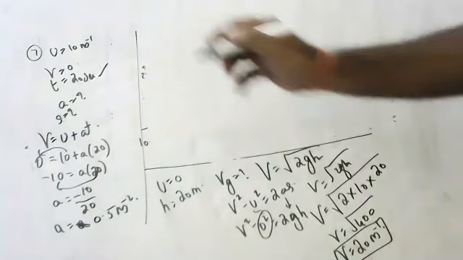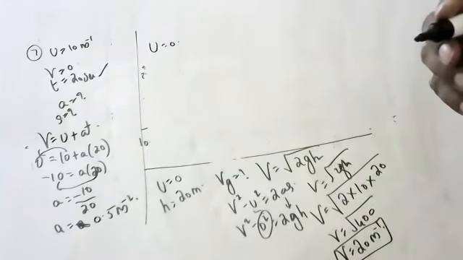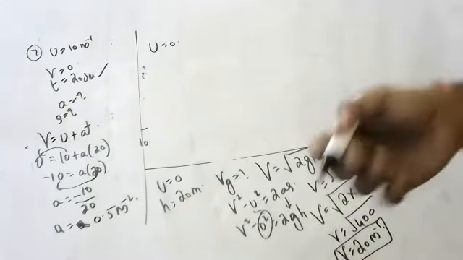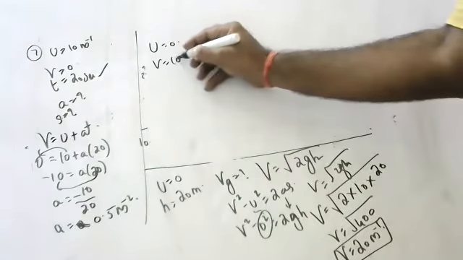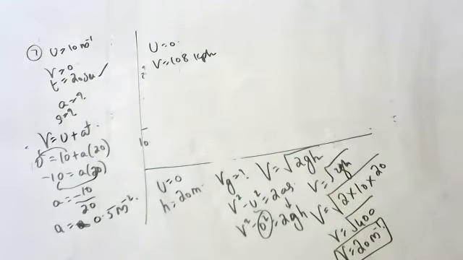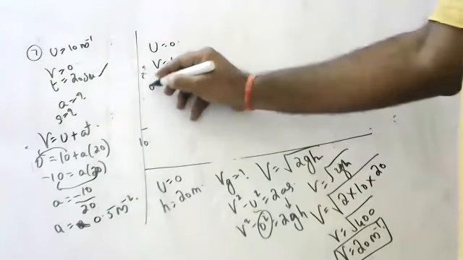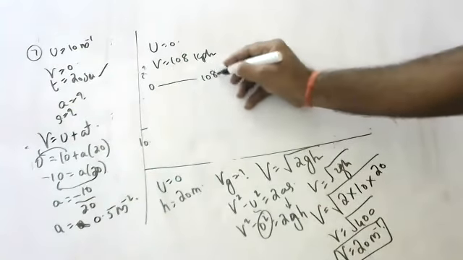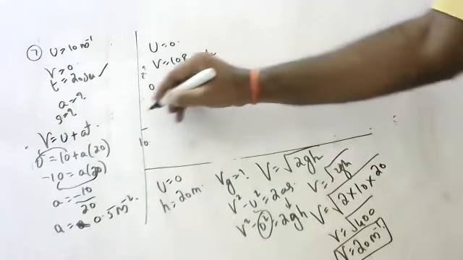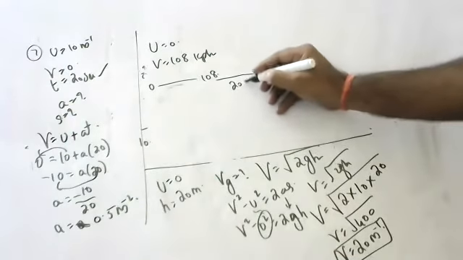Next. A train starts from rest and acquires a velocity of 108 kmph. With this velocity, it travels for 20 minutes.